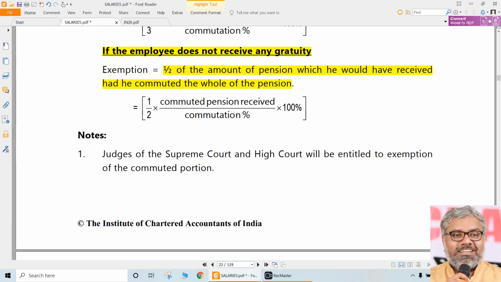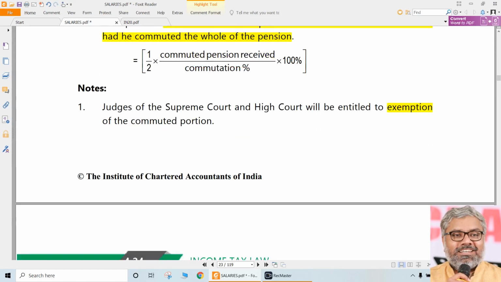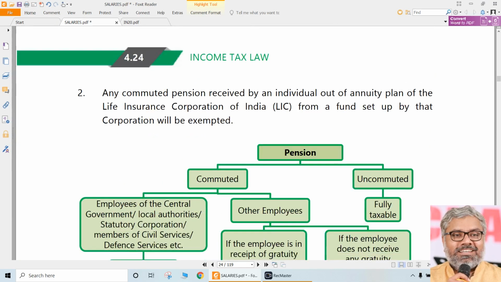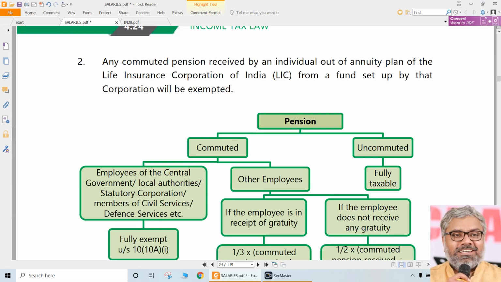That's it. That is about commuted pension. Of course, the judges of Supreme Court and High Court will be entitled to exemption of commuted portion. They are already exempted for many things. And any commuted pension received by an individual out of an annuity plan of LIC from a fund set up by that corporation will also be exempted.